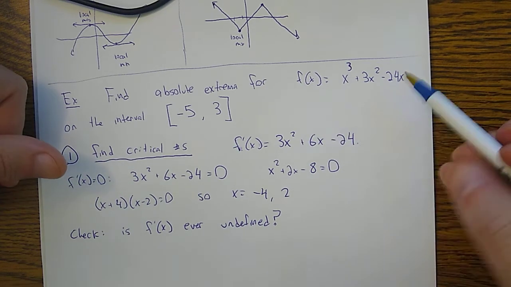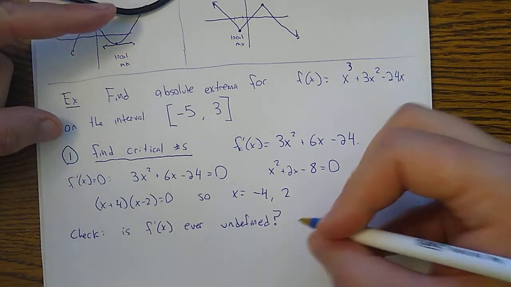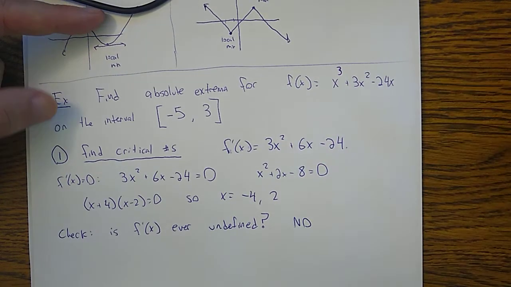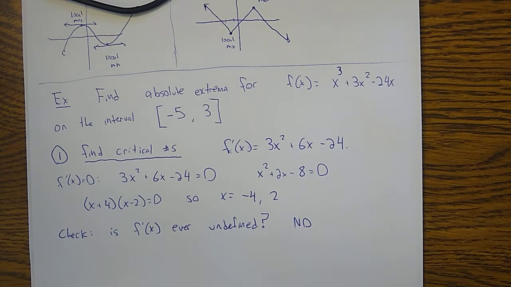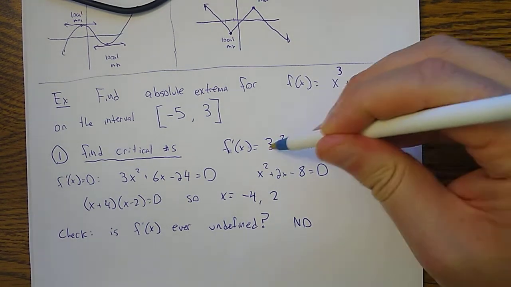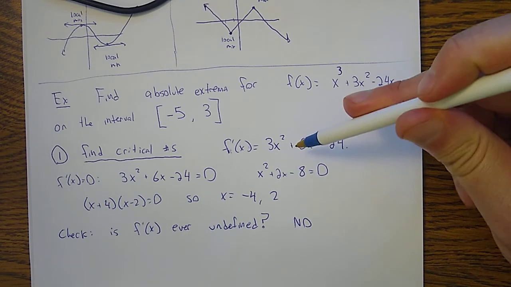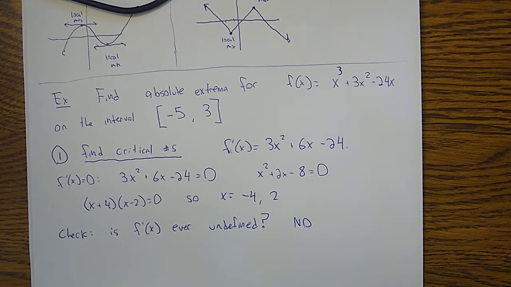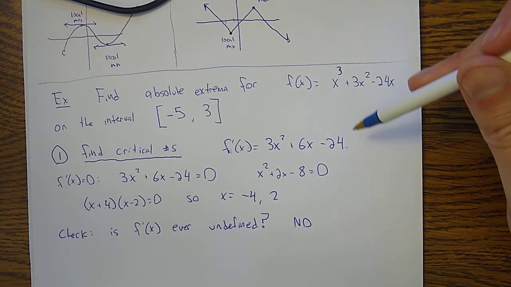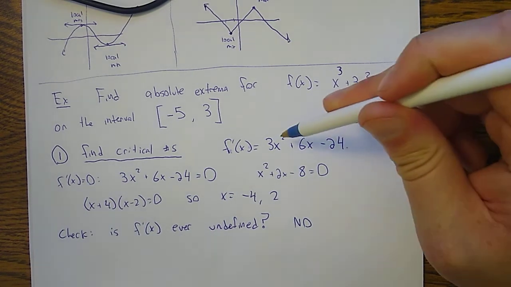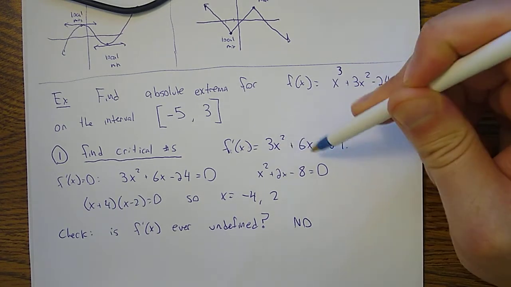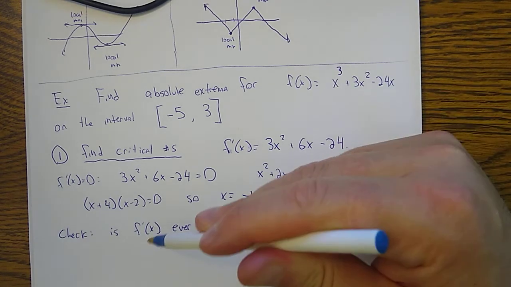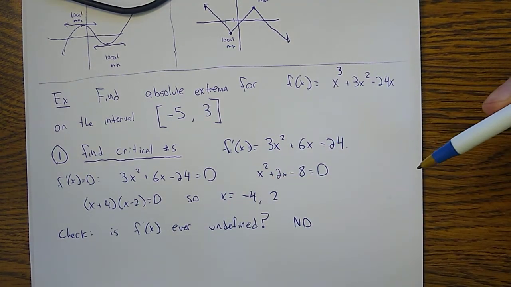For example, in this case, the derivative is always defined. If you look at the formula for the derivative, there's nothing here that would cause it to be undefined. There's no division. What I'm looking for is domain restrictions. A domain restriction would include something like dividing by 0 or taking the logarithm of 0, some things like that. But this is just a polynomial, and polynomials have a domain of all real numbers. So this derivative is never undefined.